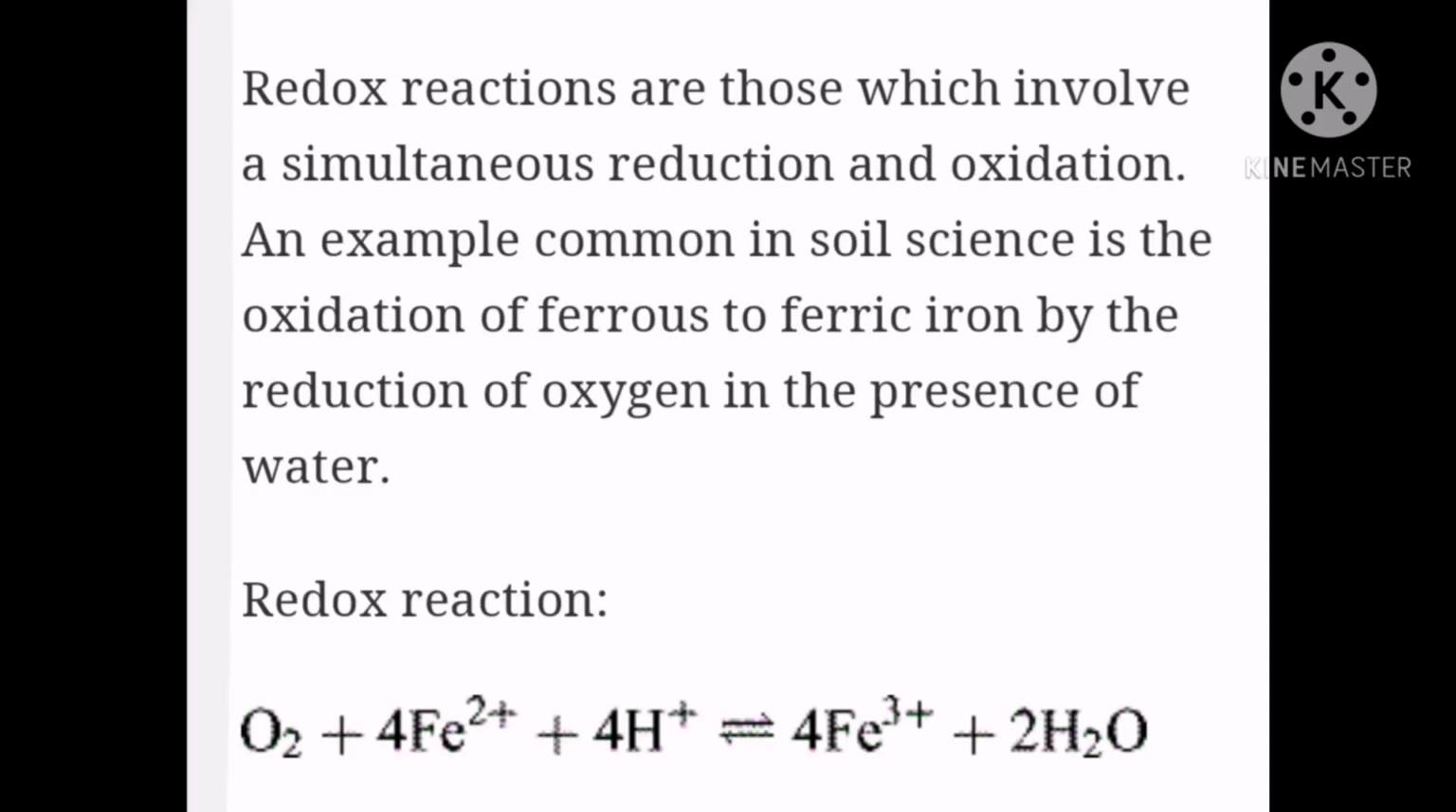Now we have studied hydration, hydrolysis, dilution and acid reaction. Now we will study the fifth factor of weathering, which is redox reaction. Oxidation of iron and reduction of oxygen in the presence of water is an important example of redox reaction in soil.